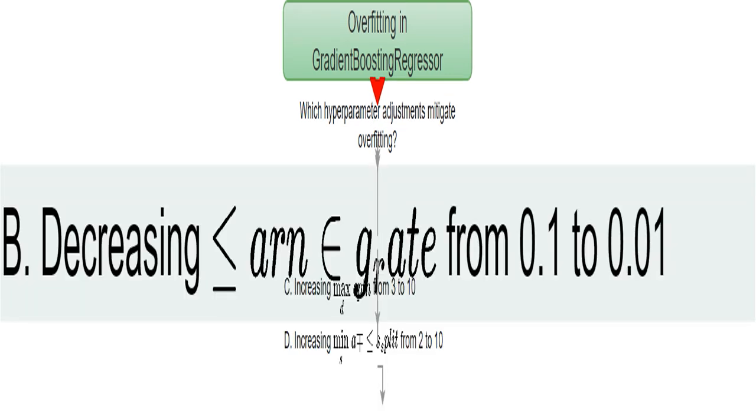Increasing max_depth lets the trees grow taller, making them more complex. This is bad news for overfitting. Taller trees can capture very intricate patterns, but they can also pick up noise in the training data. This model will likely perform worse on new data.